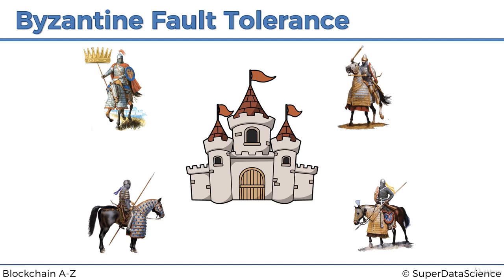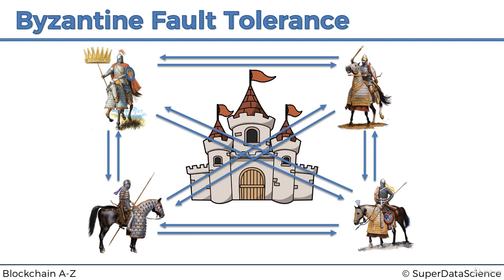So the question is, how do they come up with an algorithm, a consensus protocol, running a bit ahead of ourselves into the next tutorial here. How do they come up with an algorithm that will help them come to a decision despite there being a traitor? So let's have a look. They can communicate with each other, but they can only deliver oral messages, so they can't write a paper and pass it around. So basically that's how they can communicate.